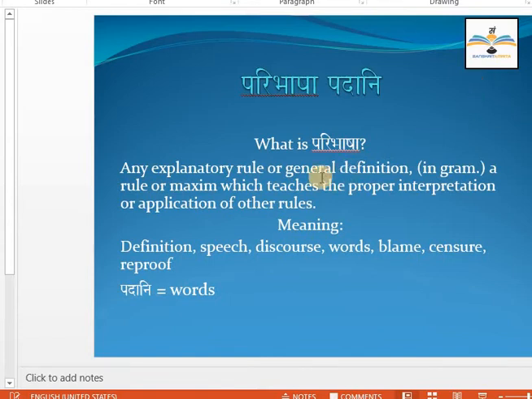Okay, so my dear student, here the first thing you can see is Paribhasha Padani. What is Paribhasha? Any explanatory rule or a general definition is called Paribhasha in grammar. A rule or a maxim which teaches the proper interpretation or application of other rules.